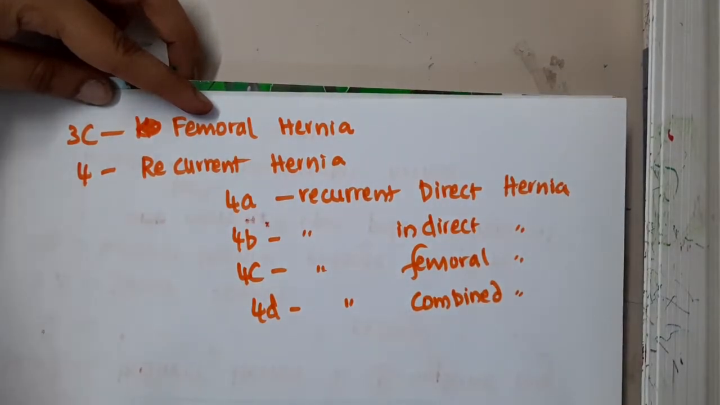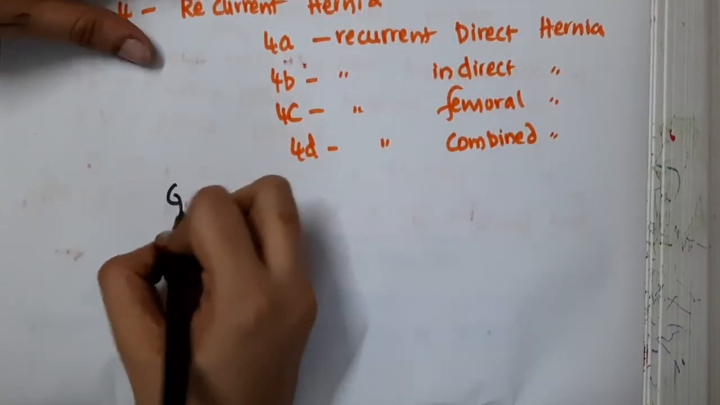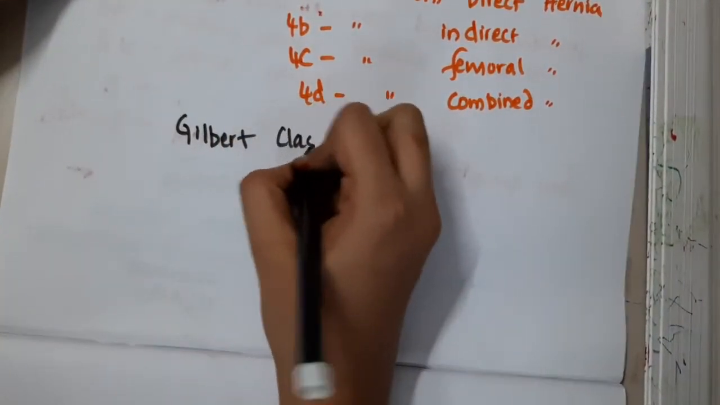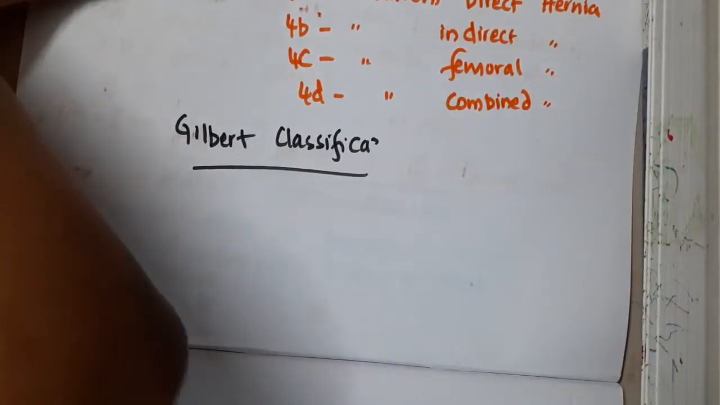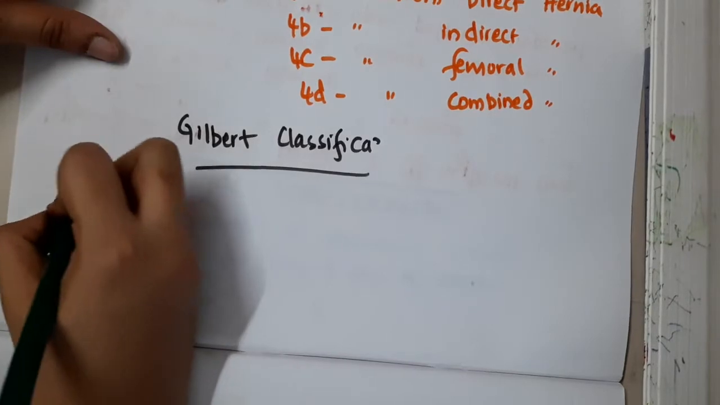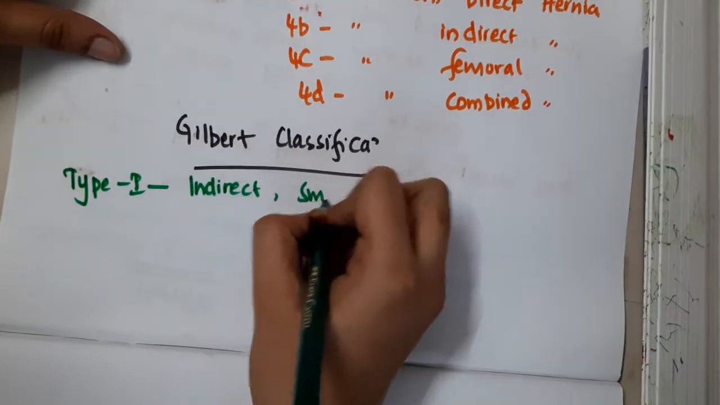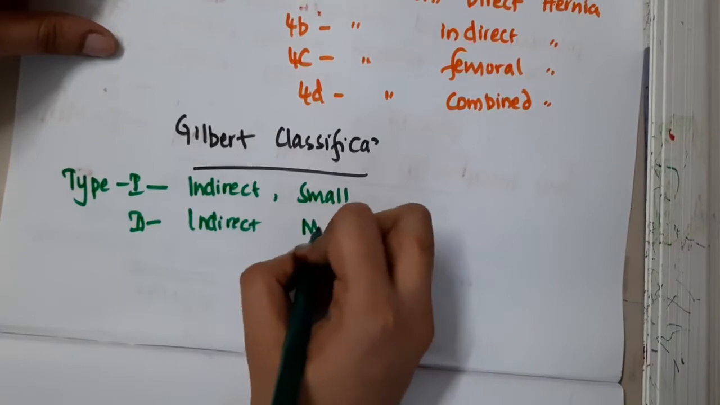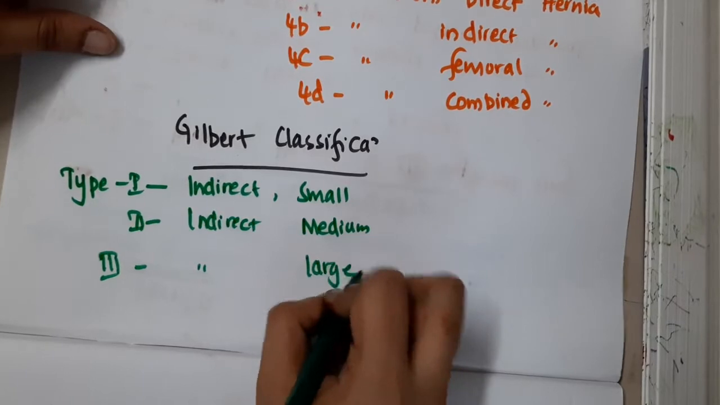This is about the Nyhus classification of hernia. Then the next classification which we have is the Gilbert classification of hernia. In the Gilbert classification, Gilbert type 1 is indirect small hernia. Then we have Gilbert type 2, which is indirect medium hernia. Then Gilbert type 3, which is indirect large hernia.